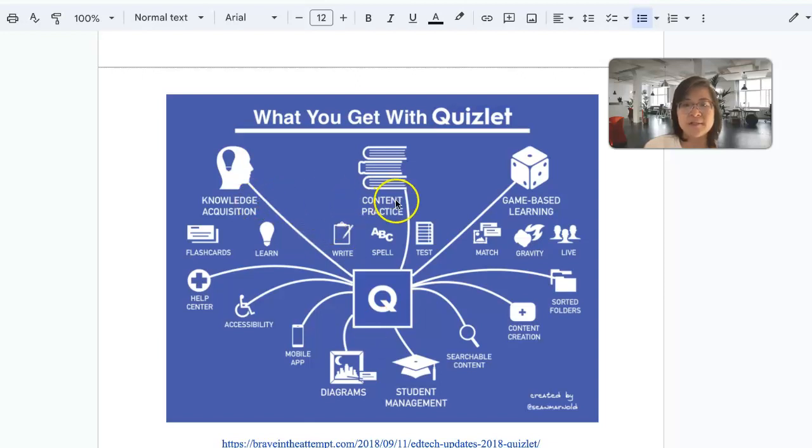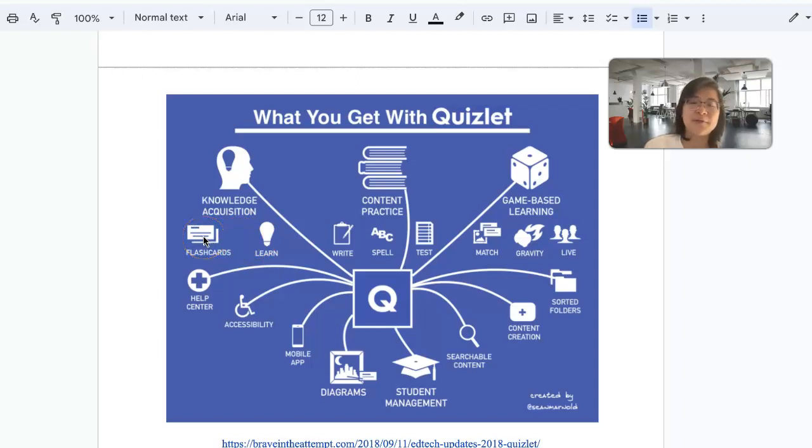Knowledge acquisition, content practice, game-based learning, diagram, student management. Yeah, so that is about the classes that I mentioned. Game-based, that they have match, gravity, live, content practice with write, spell, and test, and learn flashcards.